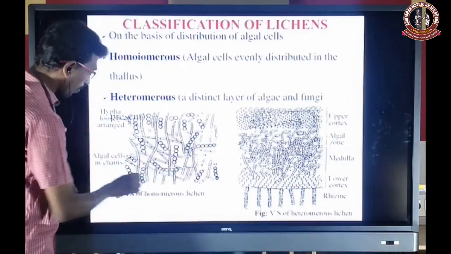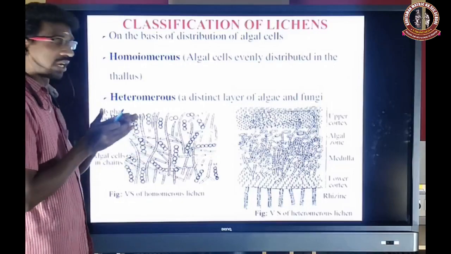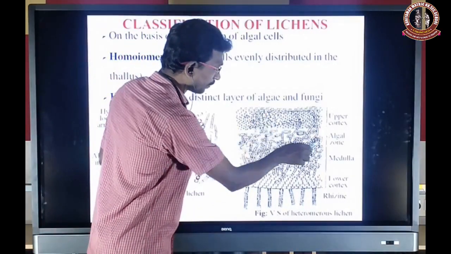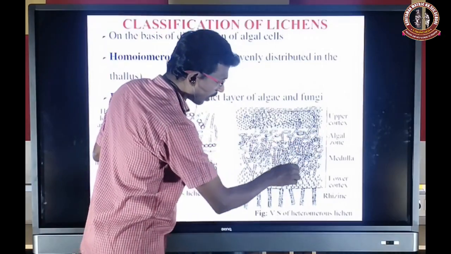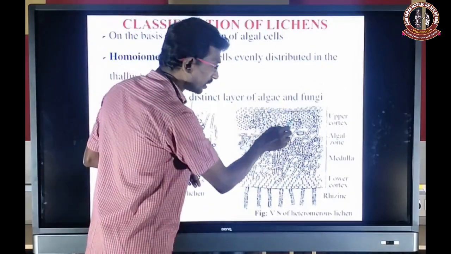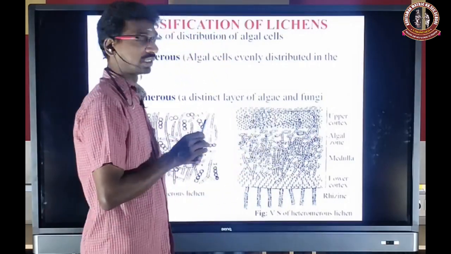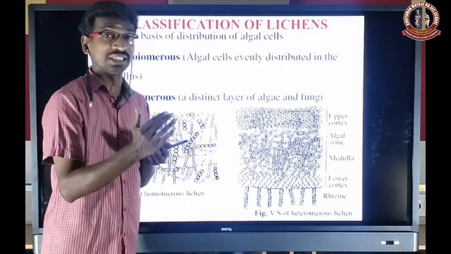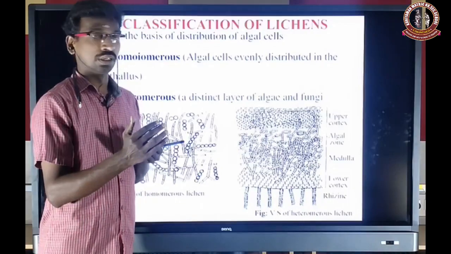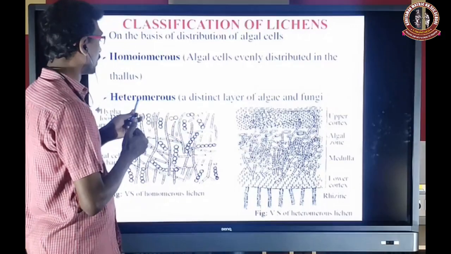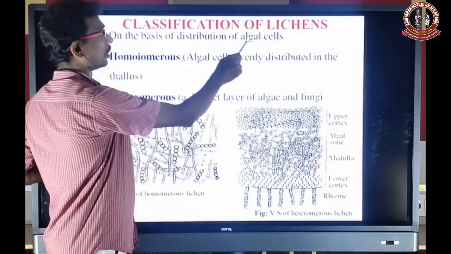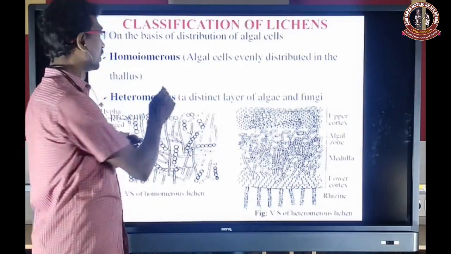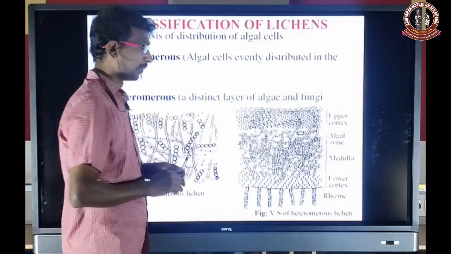So here the algal and fungal cells are evenly distributed, but here there is a fungal layer, an algal zone, and a fungal layer. Homoio means evenly, it is not a distinct layer. If the distinct layer is present, that is heteromerous. So based on the distribution of algae, the lichens are classified into two categories, homoiomerous and heteromerous.